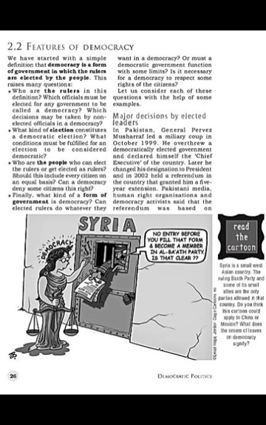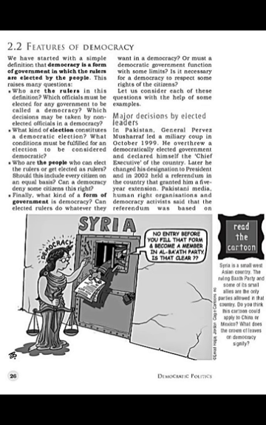But General Musharraf is not elected by the people. He became a sort of military dictator. Then he issued a legal framework order. So in this we are talking about, students, the major decision by the elected leaders, and in this we are looking at the case of Pakistan. General Pervez Musharraf, what he did in 1999, he overthrew the democratically elected government and declared himself the president.